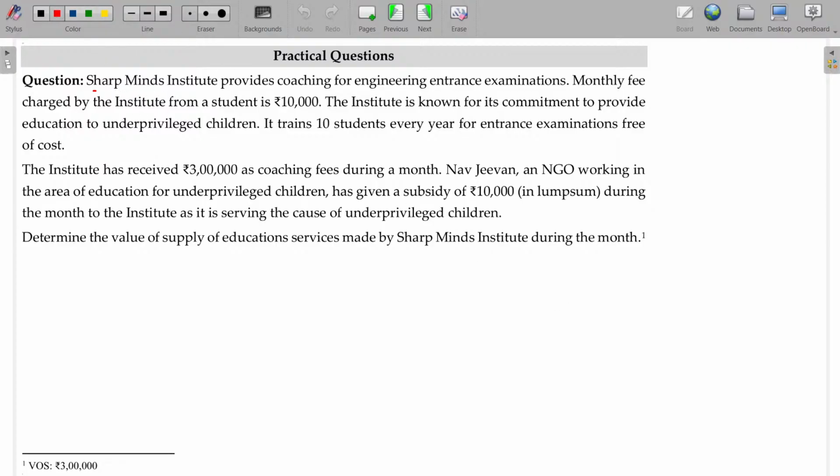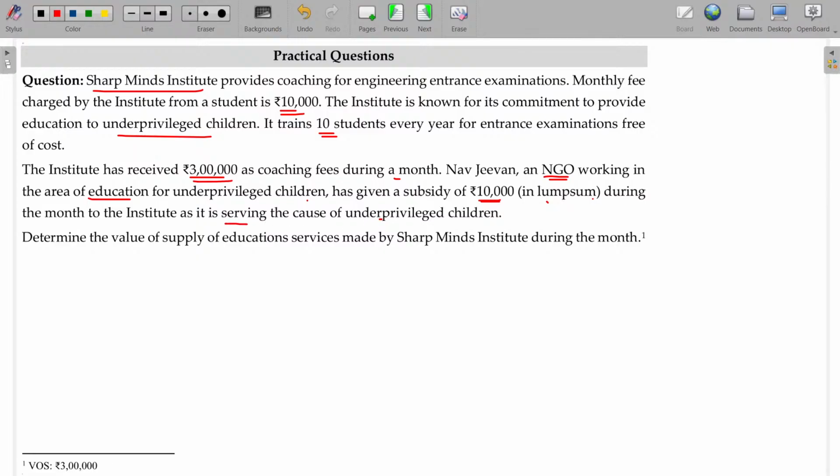Sharp Minds Institute provides coaching for engineering entrance examination. Monthly fee charged by the institute from a student is 10,000 rupees. The institute is known for its commitment to provide education to underprivileged children. It trains 10 students every year for entrance examination free of cost. The institute has received 3 lakhs as coaching fee during a month. Now Jeevan, an NGO working in the area of education for underprivileged children, has given a subsidy of rupees 10,000 in lump sum during the month to the institute, as it is serving the cause of underprivileged children.